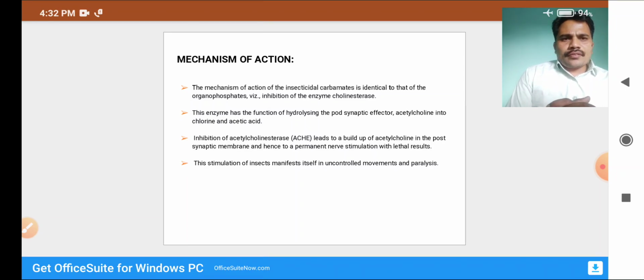The inhibition of acetylcholinesterase leads to a buildup of acetylcholine in the postsynaptic membrane and hence permanent nerve stimulation with lethal results. So insects suffer a nervous problem, and the stimulation manifests itself in uncontrolled movement and paralysis.